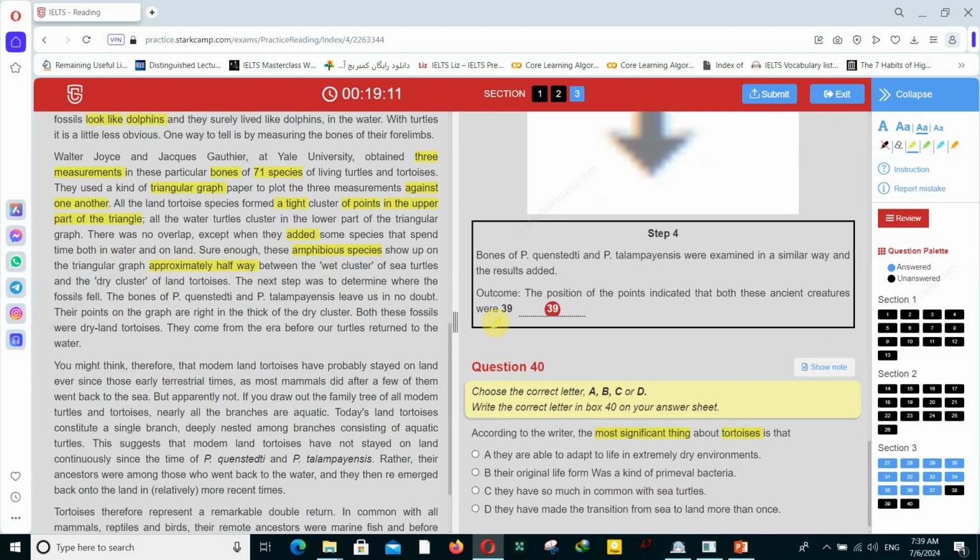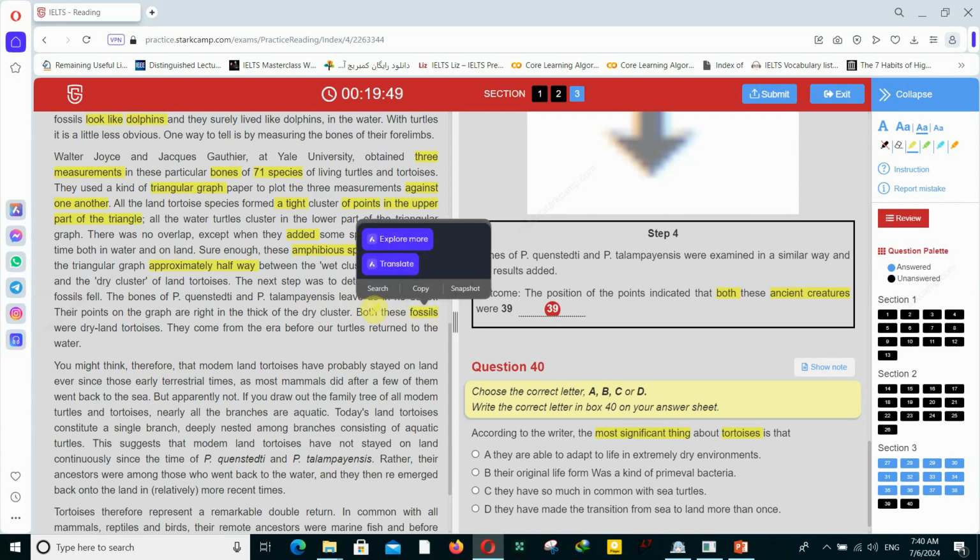Step 4. For this one, outcome. The position of the points indicated that both these ancient creatures were what? Next sentence. The next step, step 4, was to determine where the fossils fell. The bones of P. quenstedti and P. thalampenis leave us in no doubt. Their points on the graph are right in the thick of the dry cluster.